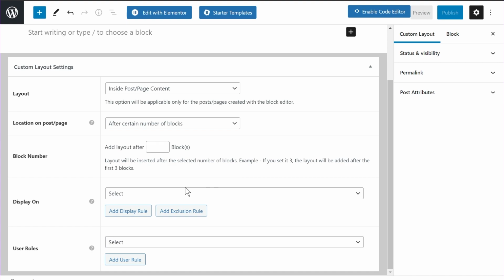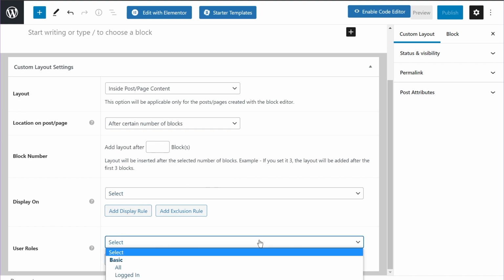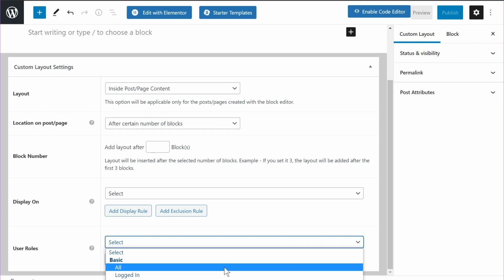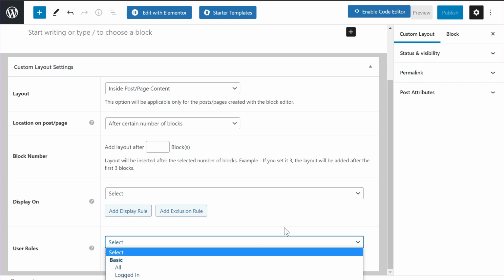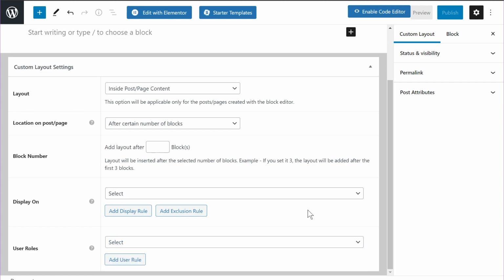And you can combine this with the user roles options. And obviously user roles, you already know what they are in WordPress. You have different kinds of users that you can assign. You also have the option of using logged in or logged out users. So somebody who's already logged into your website will see the custom layout, and you can have all these options. And any kind of custom roles that you define will also be available here. So using the location option, display conditions and user roles, and the combination of all these, you can really create complex display conditions without any complexity.